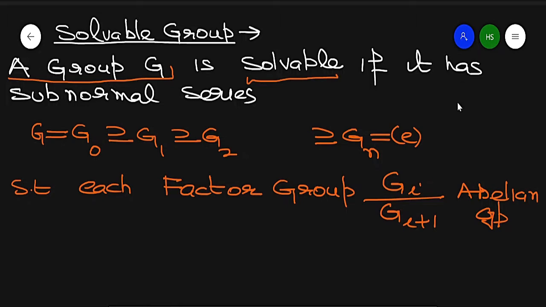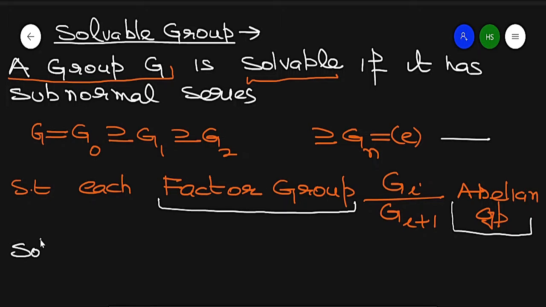If we find any subnormal series in which each factor group is abelian, in this case the group is called solvable, and this series is called a solvable series for group G.